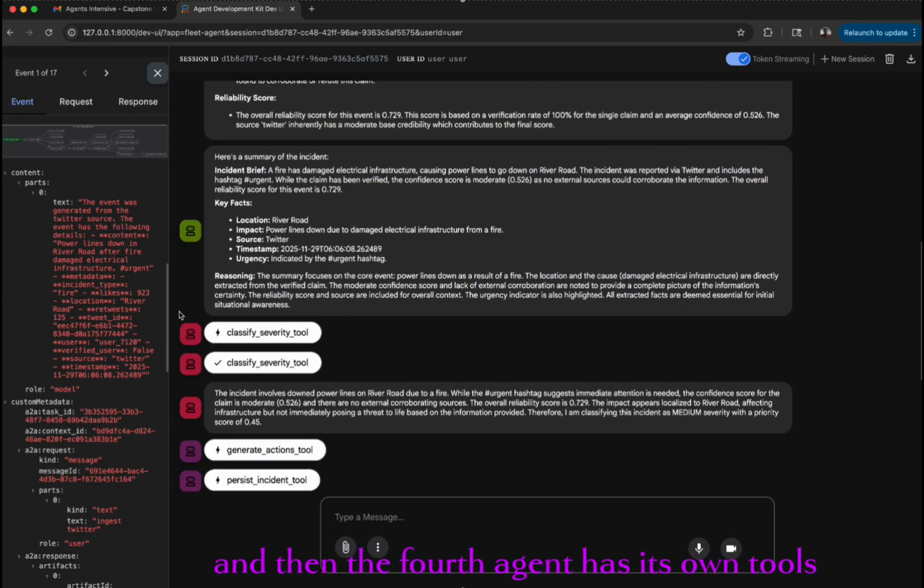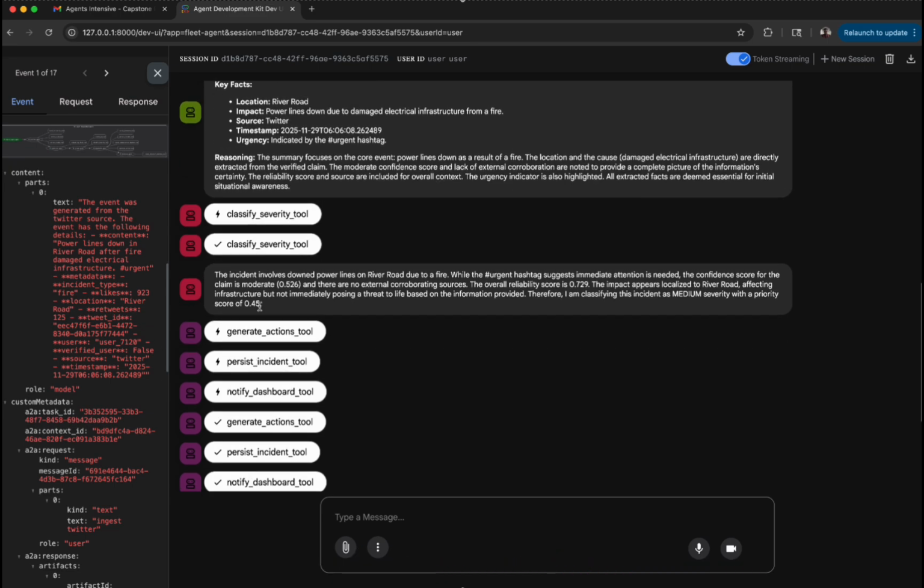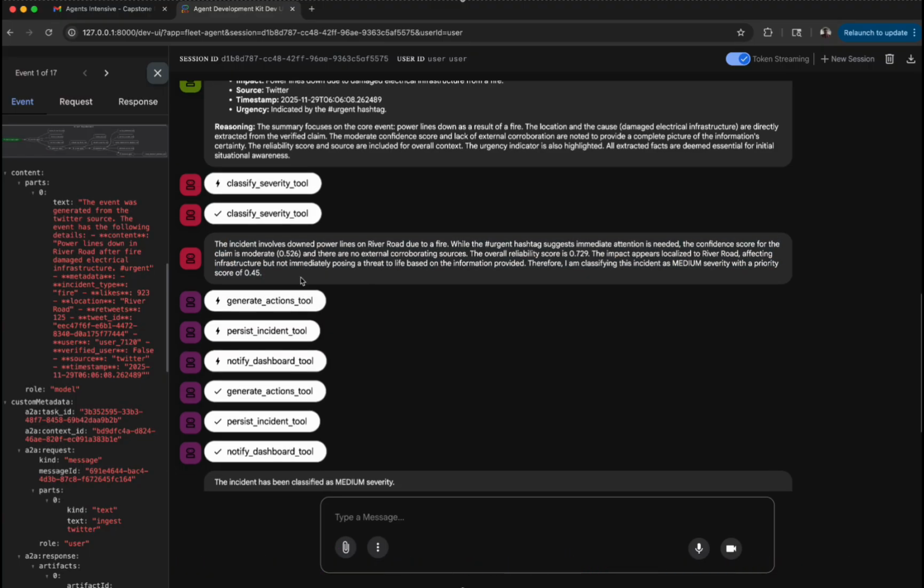And then the fourth agent has its own tool, the classify severity tool, and it classifies the severity of the event: low, medium, high. I think this has been classified as a medium severity with some explanation and some scores based on some functions that we have passed onto it.